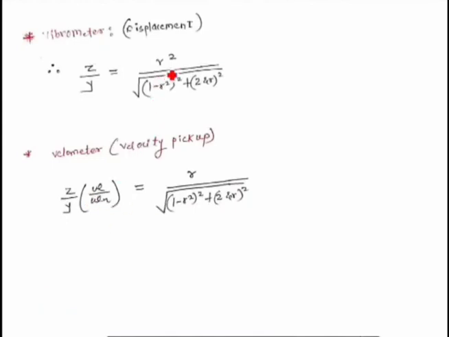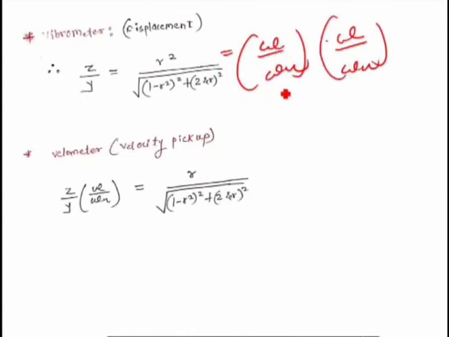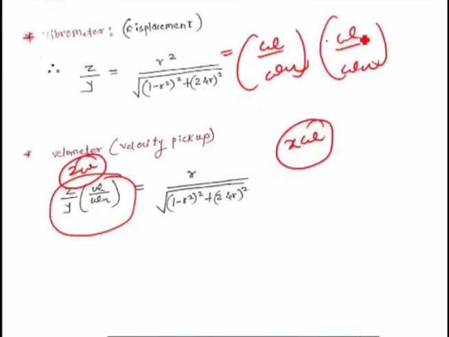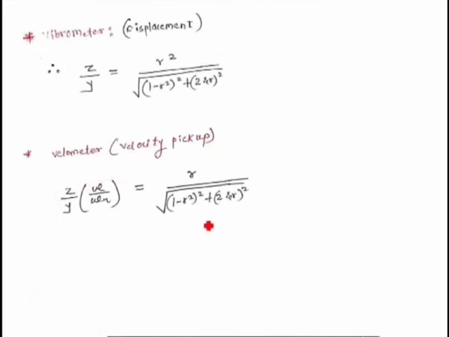So from r square, we have omega by omega n times omega by omega n, and when you multiply z by y with one omega by omega n, it becomes a velocity, that is z into omega, or you can also write x into omega, one and the same. So this becomes velocity. So remaining is only r. Okay, so this seismometer will behave as a velometer. Mathematically, z upon y into omega by omega n is equal to r. So instead of r square, I have r.